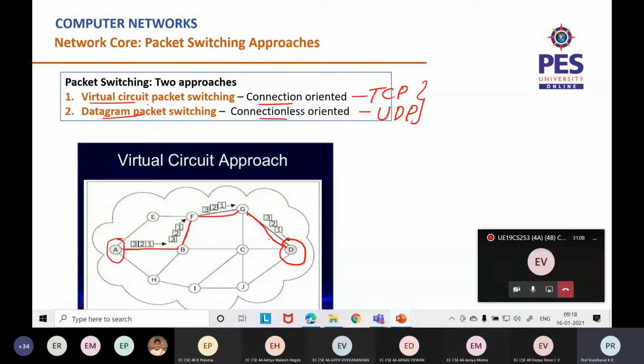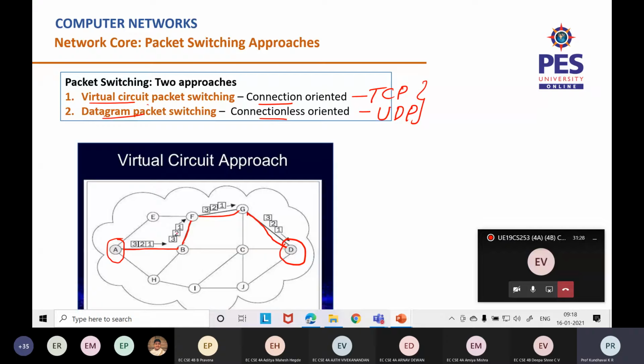A handshake between A and D has already taken place. Fine. So all the bits from A to D will take this path: A to B, B to F, F to G, and G to D. All right. So here there is a reserved path.